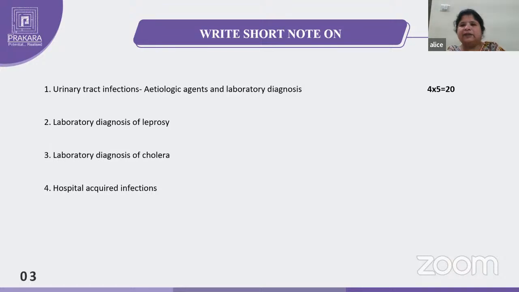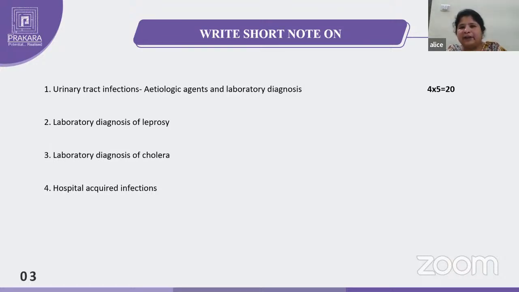And then what is the treatment for that? We have to treat the dehydration by giving oral water and electrolytes, or antibiotics like ciprofloxacin, and we can give cefixime like that. And for prophylaxis, vaccines are available. The vaccines may be live vaccines and killed vaccines also. In the laboratory diagnosis of leprosy we have also seen dapsone, and in cholera also some antibiotics we can give.